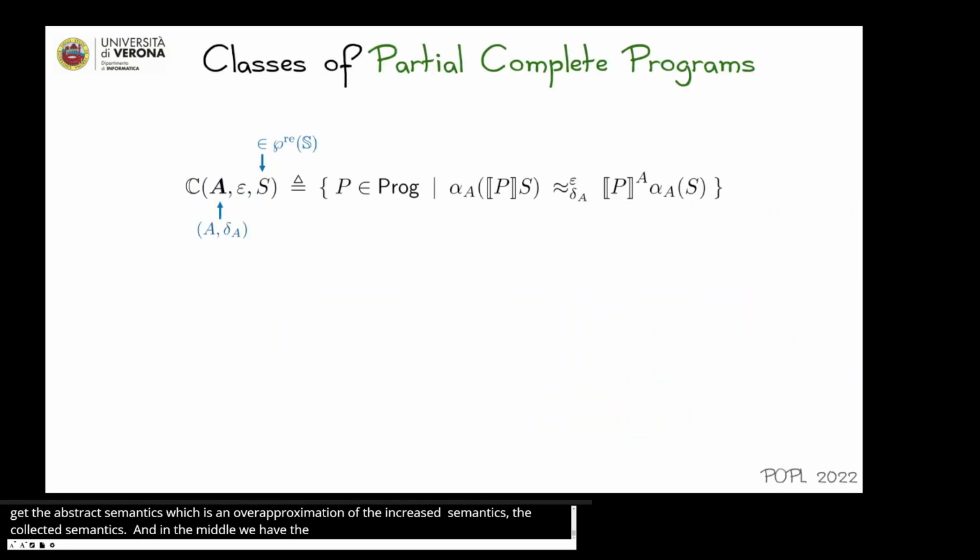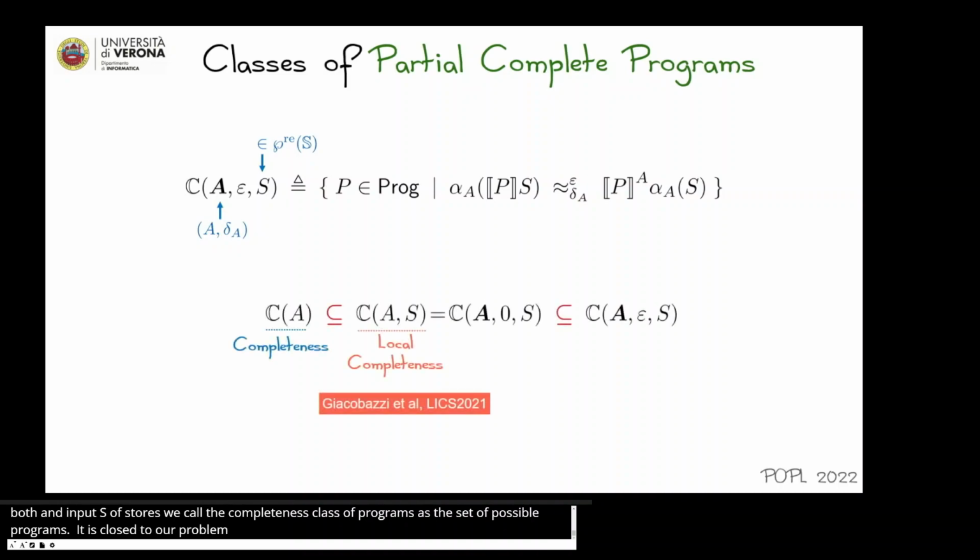Given an abstract quasi-metric space in bold and an input S of stores, we call the epsilon partial completeness class the set of all programs such that the abstraction of our collective semantics is epsilon close to our program analysis. This set of programs is an overset of the completeness class, because completeness requires no imprecision for every input, while we require an epsilon amount of imprecision just for the input S. It is also an overset of the local completeness class, which requires completeness only on input S.